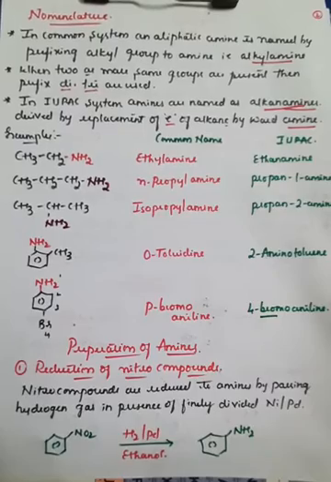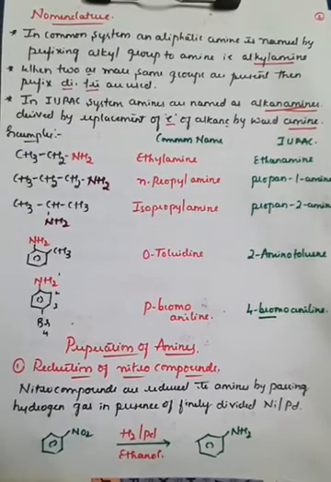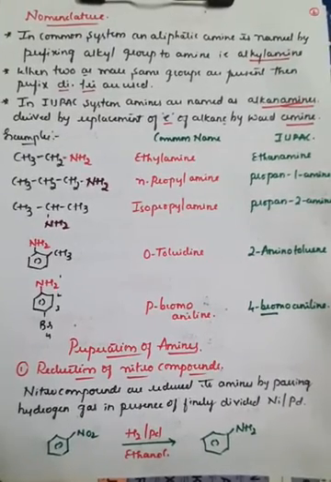Okay, further if we go for the preparation of amines, there are different reactions. In that, the first one is the reduction of nitro compounds. Generally, reduction means addition of hydrogen or removal of oxygen, right? Addition of oxygen is called oxidation and removal of oxygen is called reduction. Addition of hydrogen can also be called reduction. Here, the reduction of nitro compounds means nitro compounds are reduced to amines.